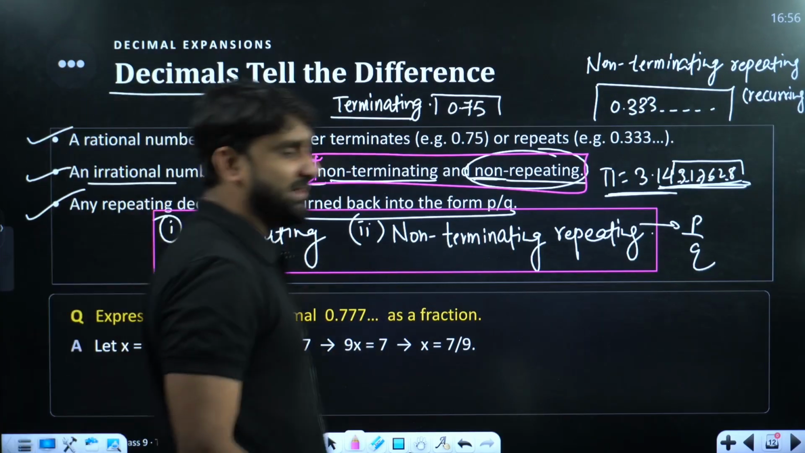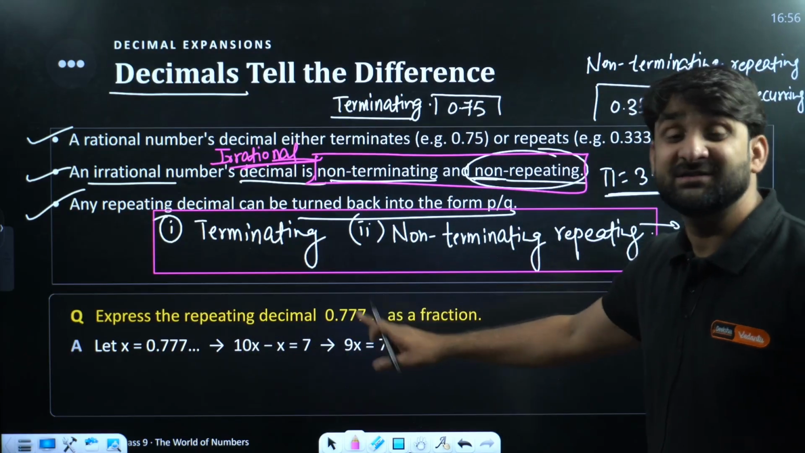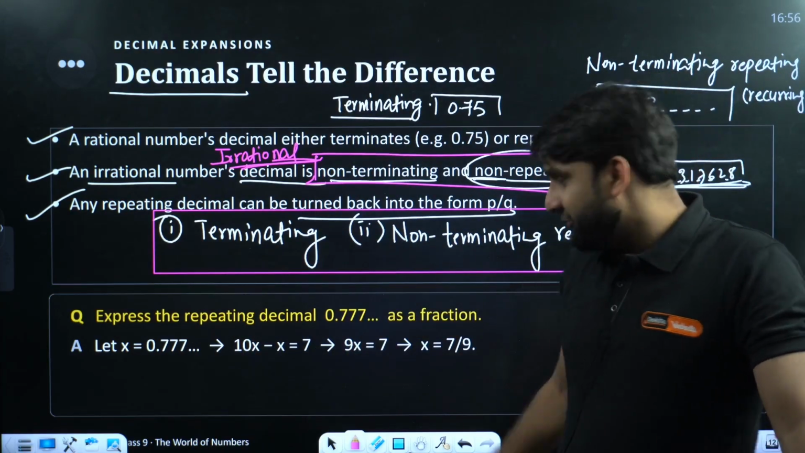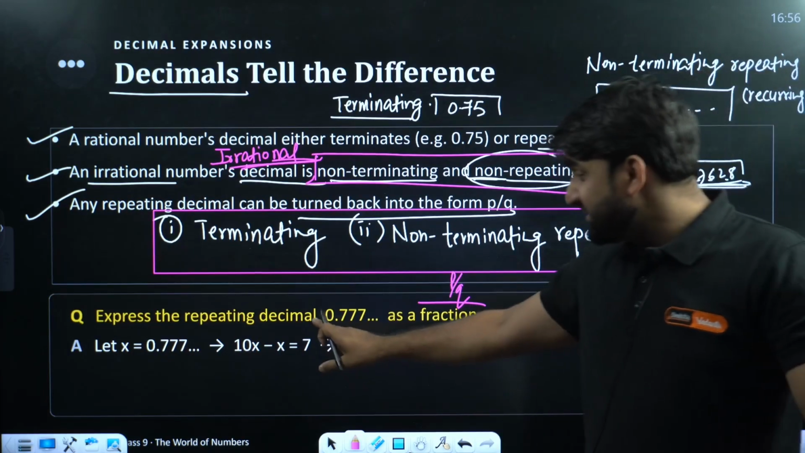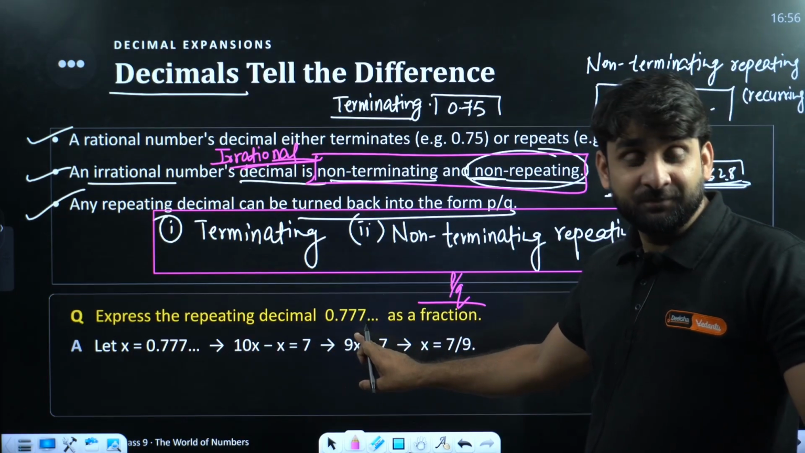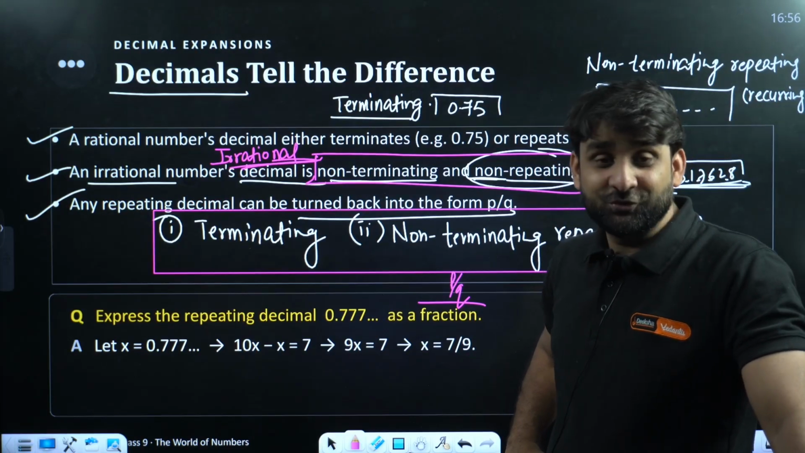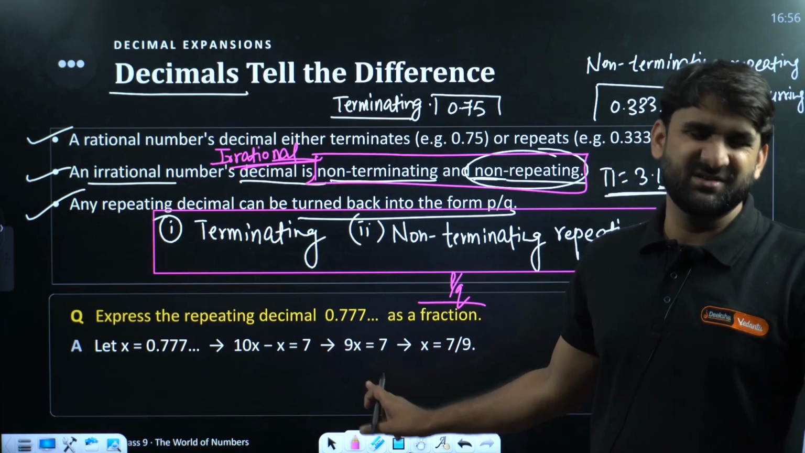Let's take one example. Can you see the question? Express the repeating decimal 0.777777777 in the form of p by q. Fraction means p by q, right? So this is non-terminating but repeating, a special case. So we can change the format of this 0.7777 and so on into the form of p by q.